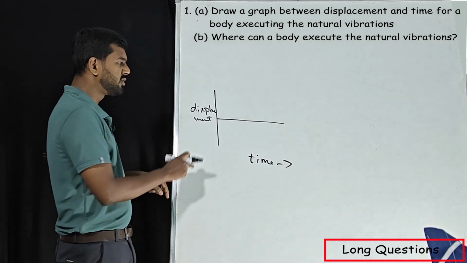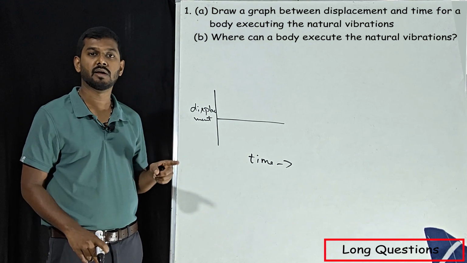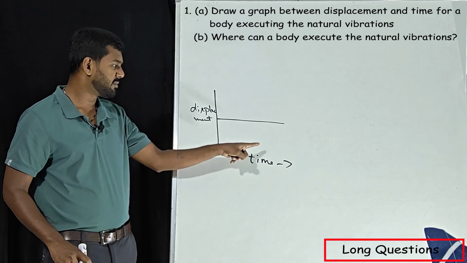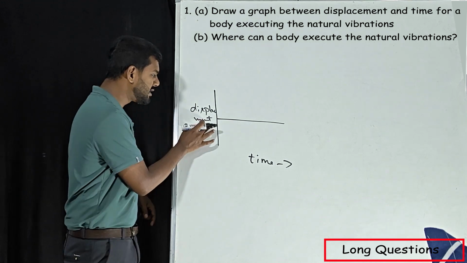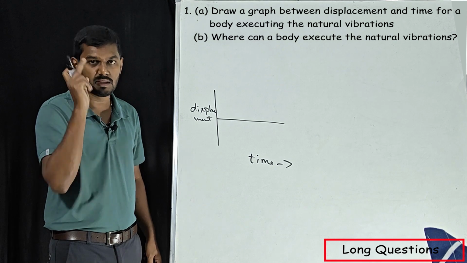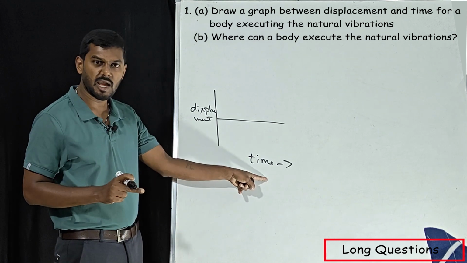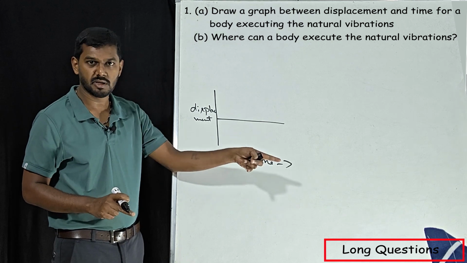When it comes to displacement and time, we are going to find frequency. Keep this in mind: frequency depends upon time. If they have mentioned a displacement and distance graph, we are going to find wavelength. Displacement and time gives frequency or time period.